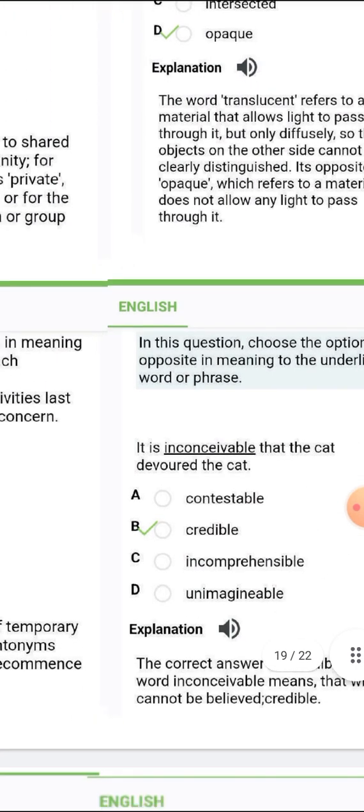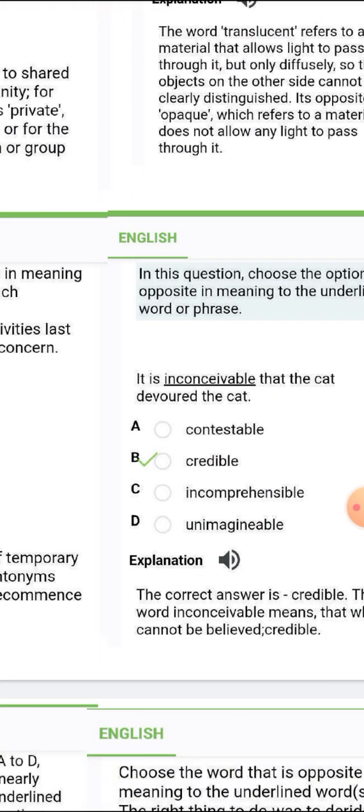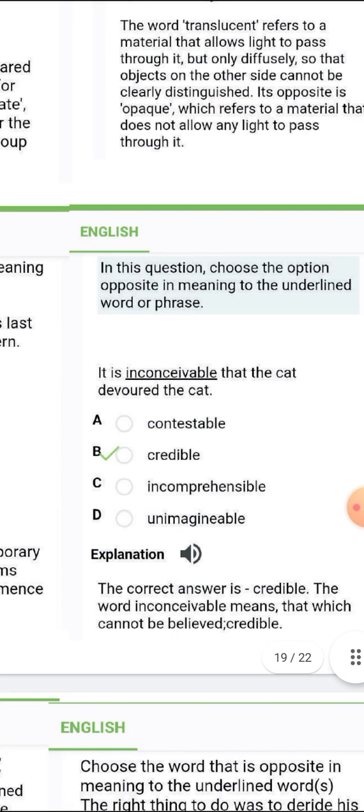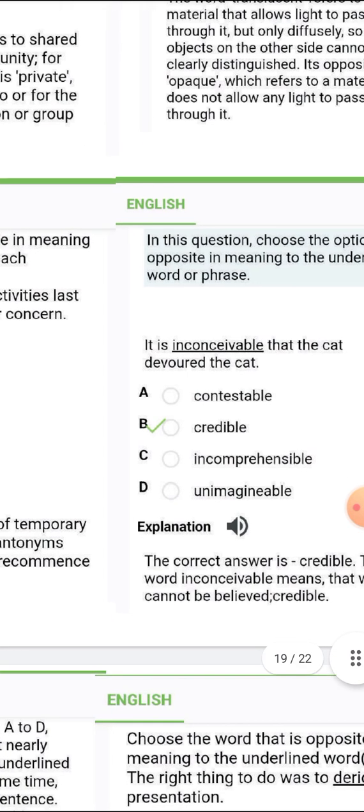Okay, so the next one now is inconceivable. Inconceivable is credible. That's the opposite in meaning. All right, the correct answer is credible. The word inconceivable means that which cannot be believed. Credible. So inconceivable is credible. That's the opposite word.